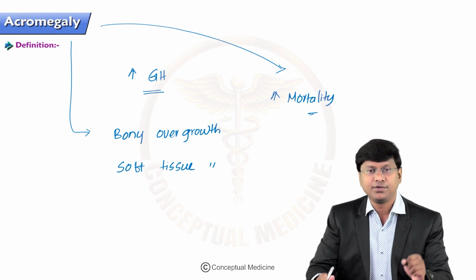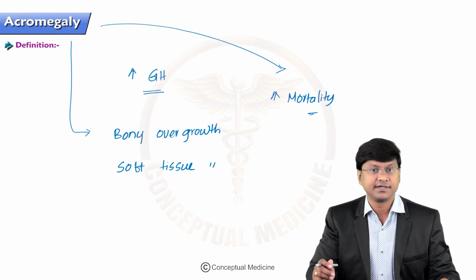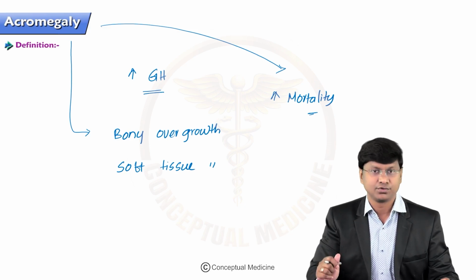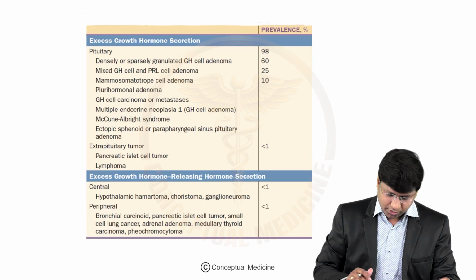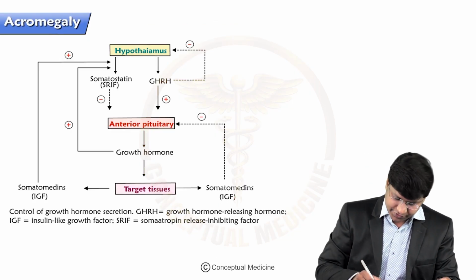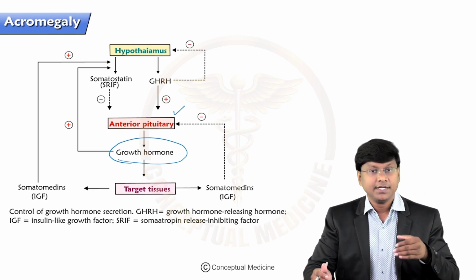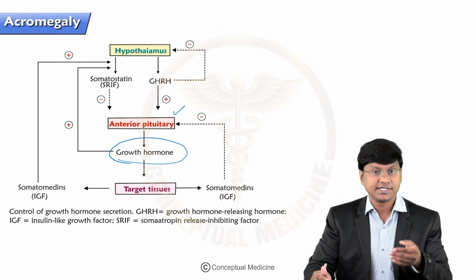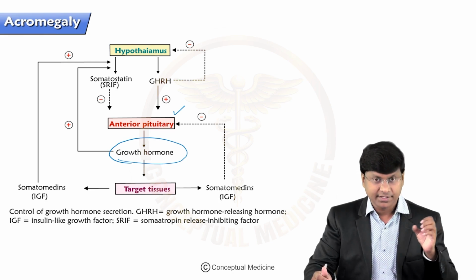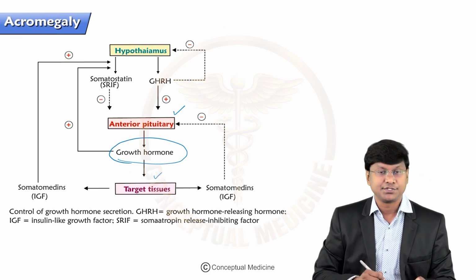Before going into the etiology of acromegaly, first let me discuss the regulation of secretion of growth hormone. Growth hormone is a very important hormone which is produced from the anterior pituitary. It is released from the anterior pituitary and goes and acts on the target tissue.